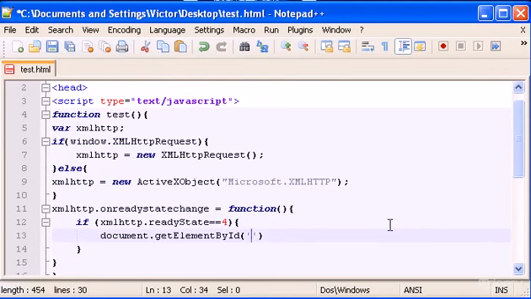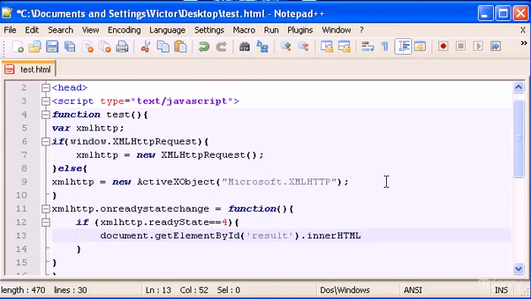So let's type result dot innerHTML. You already know that innerHTML is a property to insert whatever we want into the HTML, to this element here, which is the ID result.